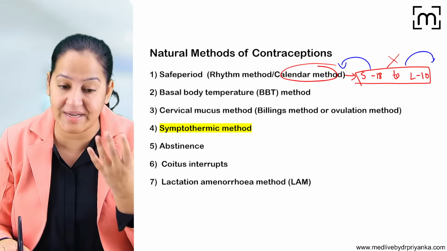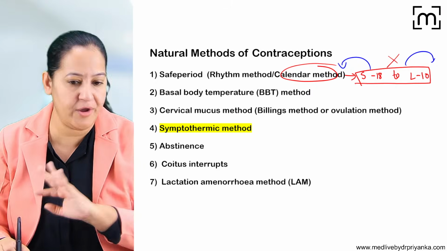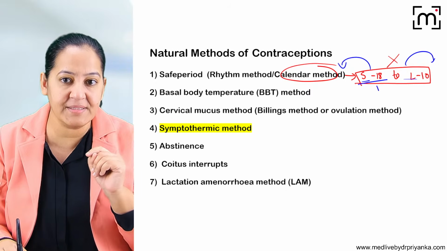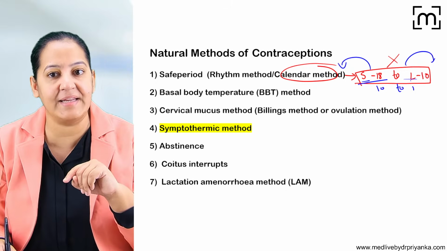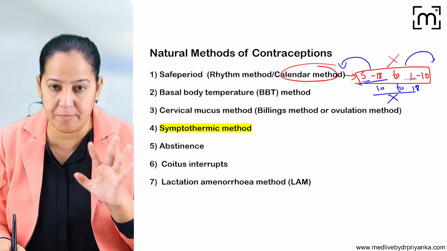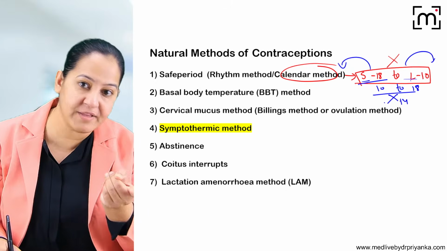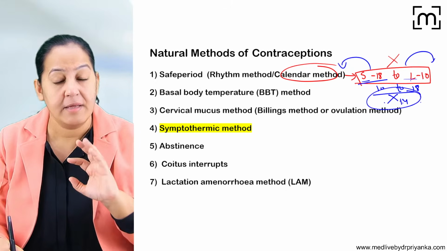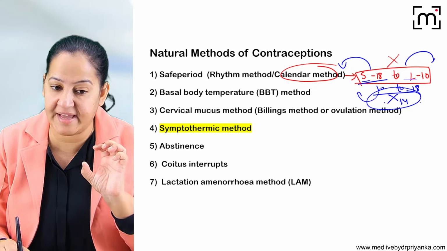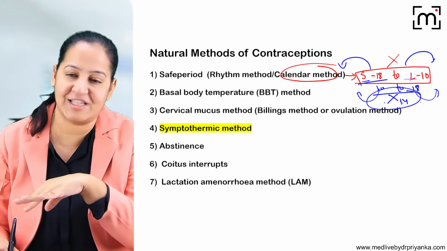We have taken the example of a 28-day cycle. Just suppose there is a lady who is having menstruation every 28 days. There is no irregularity, so we will consider the shortest also 28 and the longest also 28. So 28 minus 18 is 10 and 28 minus 10 is 18. So from the 10th day to the 18th day, sexual intercourse cannot be performed because we assume ovulation takes place on the 14th day, so 4 days before that to 4 days after that to take a margin. Sexual intercourse is allowed before the 10th day, but the first 5 days are menstruation, you cannot forget that. So from day 6 onwards till day 9, and it is allowed after day 18 till the next menstrual cycle.